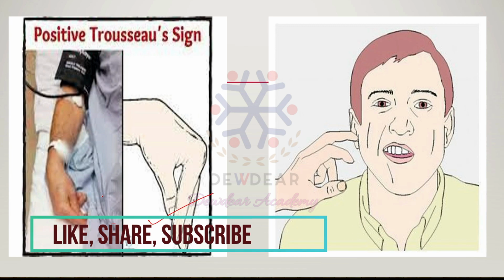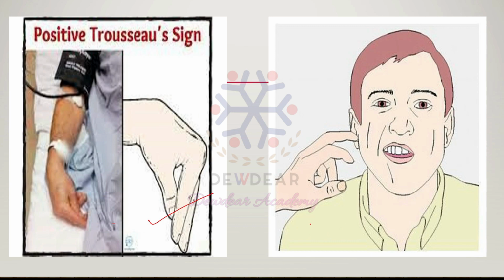And this is a sign of tetany. And also we can see Chvostek sign. What is Chvostek sign? It is a facial muscle contraction. It means a twitching of the facial muscles in response to tapping over the area of the facial nerve. That is also a sign of tetany which is seen in hypocalcemia.